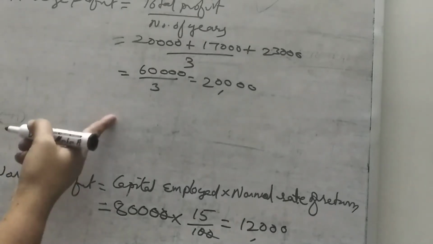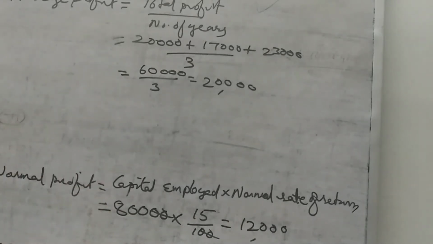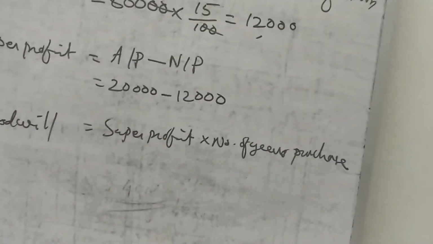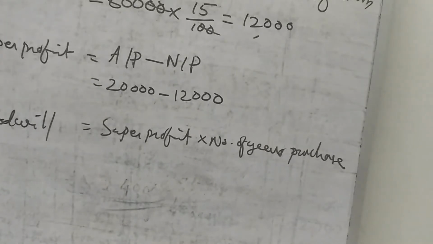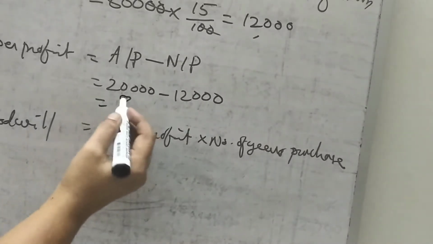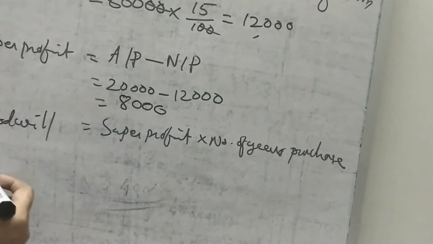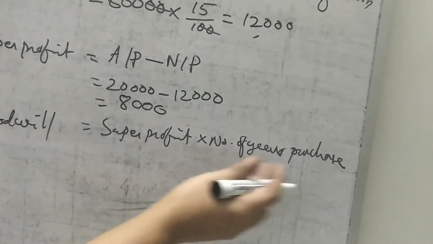Now average profit is there, normal profit is there. Average profit minus normal profit, that is 20,000 minus 12,000. So we find the super profit is equal to 8,000. Then goodwill is equal to super profit into number of years purchase.